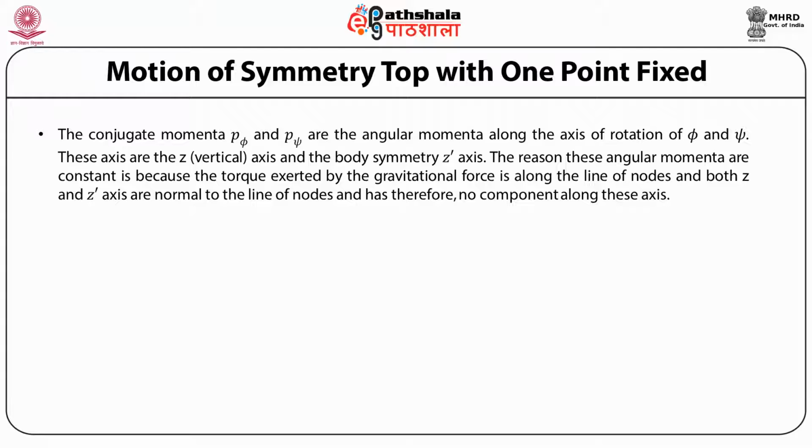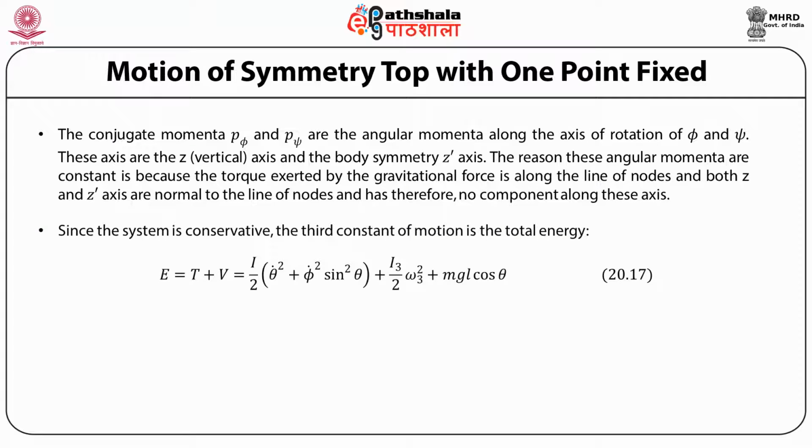The reason these angular momenta are constant is because the torque exerted by the gravitational force is along the line of nodes, and both z and z prime axes are normal to the line of nodes and the torque has therefore no component along these axes. Furthermore, since the system is conservative, the third constant of motion is the total energy, which is the sum of the kinetic energy plus the potential energy, and is equal to I by 2 multiplied by theta dot square plus phi dot square sine square theta, plus I3 by 2 omega 3 square, plus the potential energy, which is mgl cosine theta.